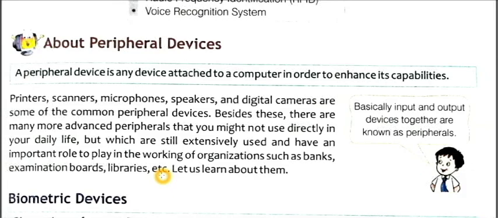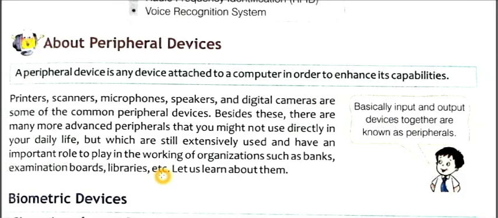So before moving ahead, I want to explain once again about peripherals. Peripherals are basically the devices which you attach to your computer. Suppose you want to listen to a song. First you have to play the song, then you need a speaker to listen to it. For the output you need a speaker. Suppose you clicked a photo from your mobile and you want to take a printout of it. For that you need a printer. Similarly, to click your photo you need a camera. So these are all known as peripheral devices.